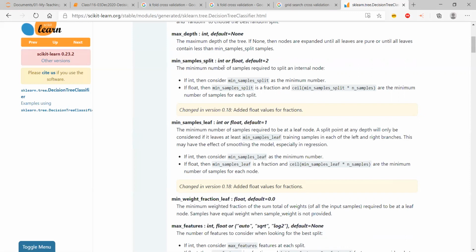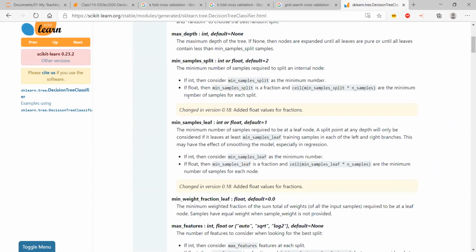Out of 10 observations, is it really practical to create a split or no? Maybe it will be better if I don't create a node there, if I don't create another grade there, another branch there. Instead, if I had 100 samples, I could have divided it into 60-40 or 50-50 kind of thing, right? That would have actually been better, right? But we don't know. We have to see which one really works for us, okay?